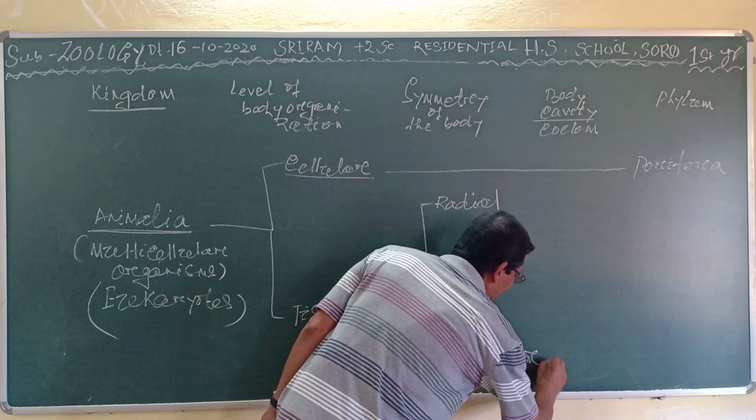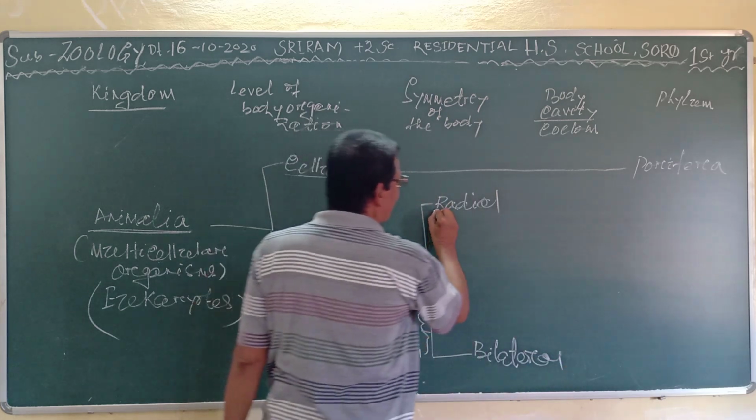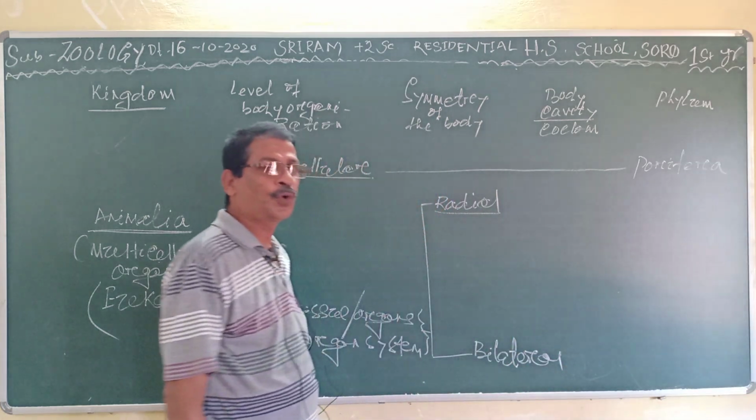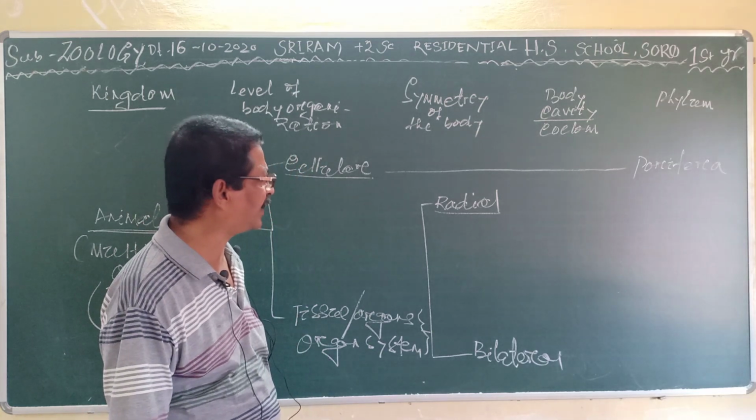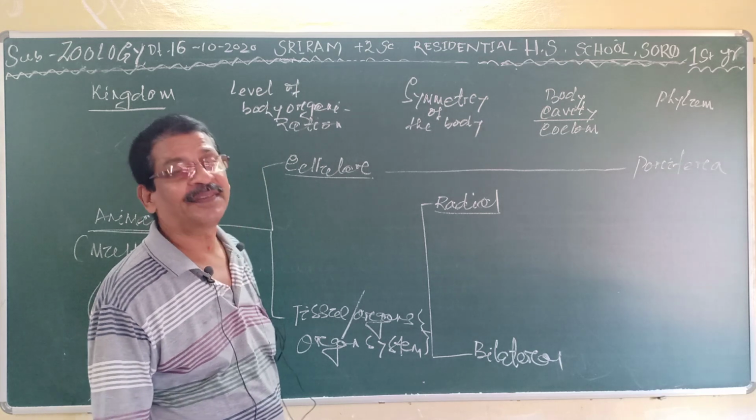Clear? Radial means those animals which can be divided into two equal halves by more than one plane. They are the radiates.